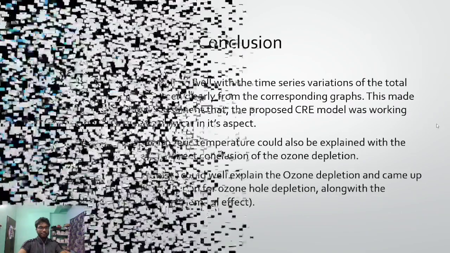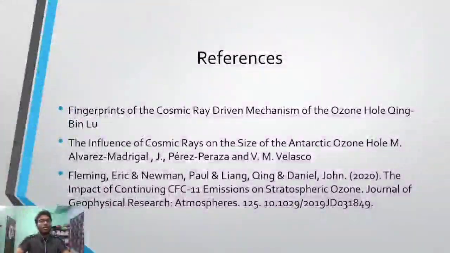We have a few references. I'll go through them. Fingerprints of the cosmic ray driven mechanism of ozone hole by Quinn Liu. The influence of cosmic rays on the size of Antarctic ozone hole by M. Alvarez Madrigal, J. Perez Peraza and V. M. Velasco. And Fleming, Eric and Newman, Paul and Leanne Quinn and Daniel John, the impact of continuing CFC-11 emissions on stratospheric ozone. This is in the Journal of Geophysical Research.